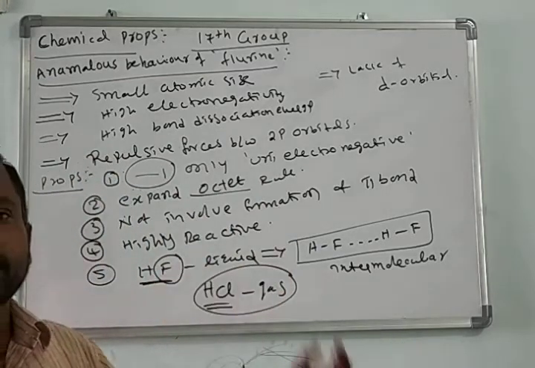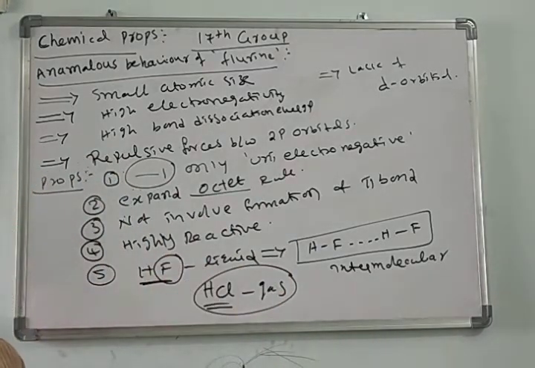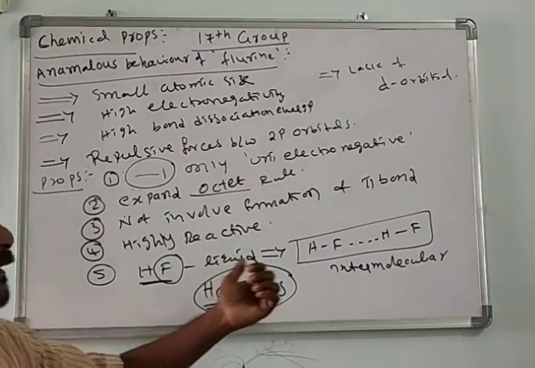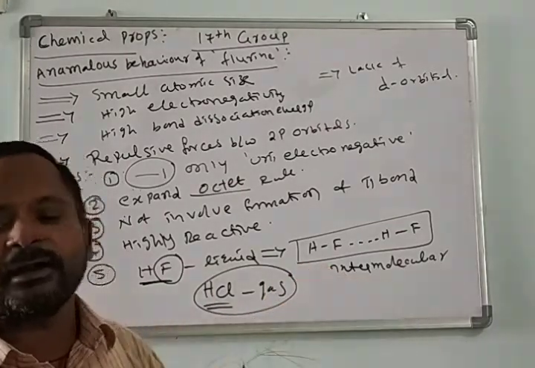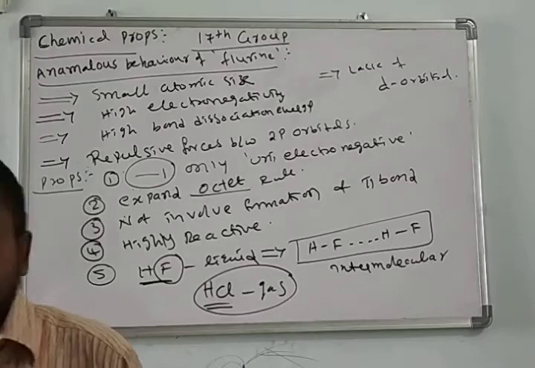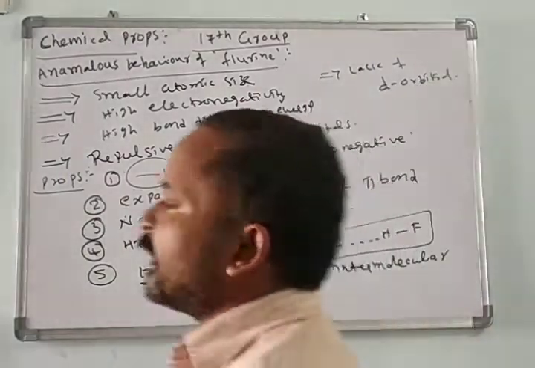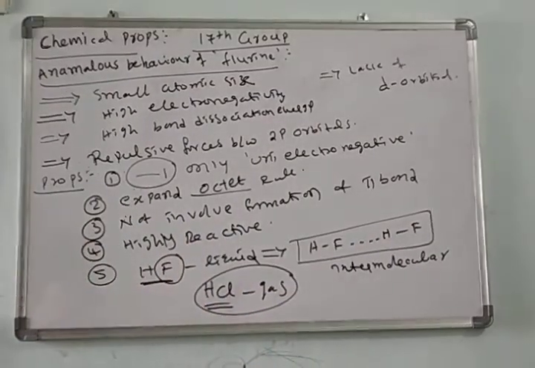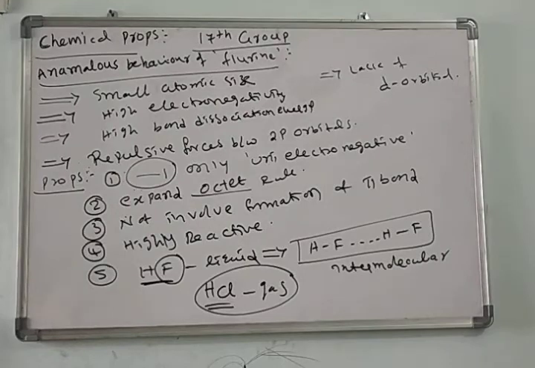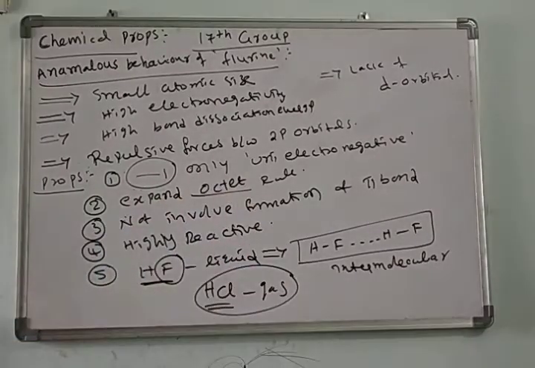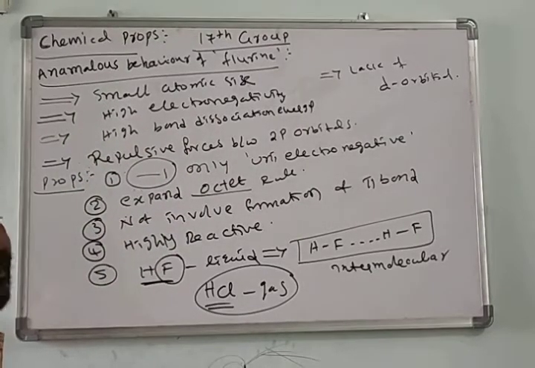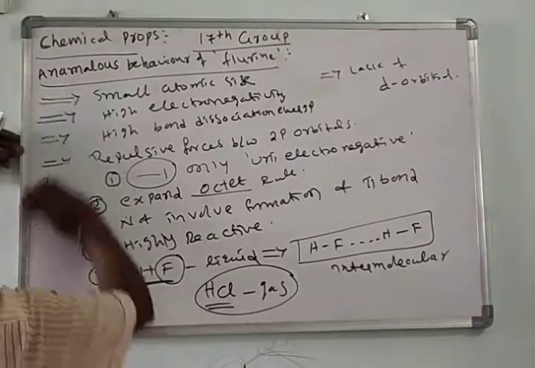Due to the anomalous behavior of fluorine, or the high electronegativity of fluorine, hydrofluoric acid is involved in intermolecular hydrogen bonding. Due to this intermolecular hydrogen bonding, hydrofluoric acid is liquid. Here, these are the anomalous properties of fluorine. These are the reasons. This is an important question for 3 marks. This is about the anomalous behavior of fluorine.